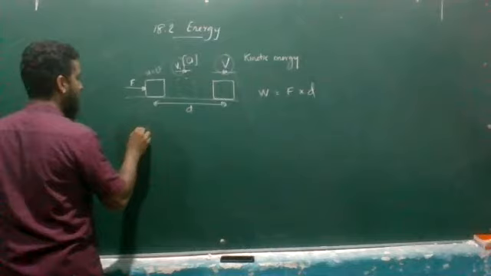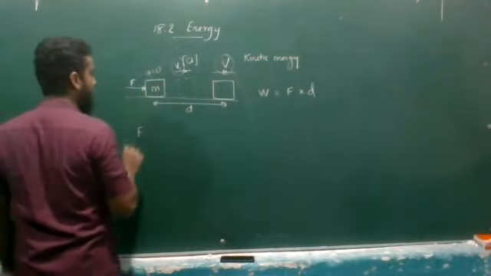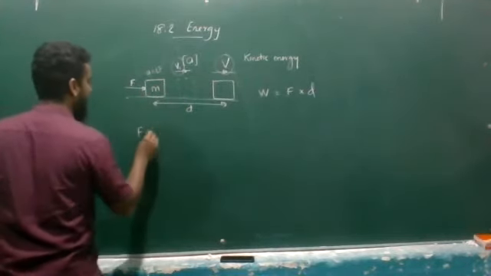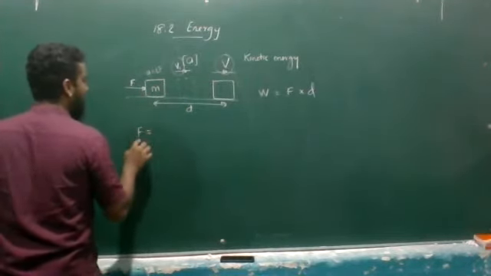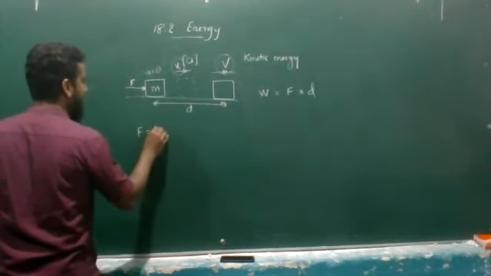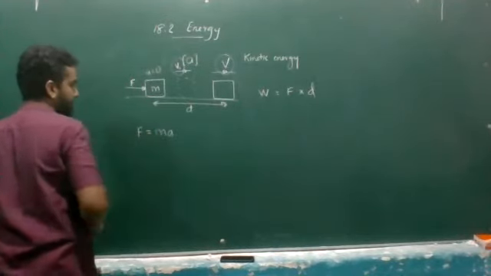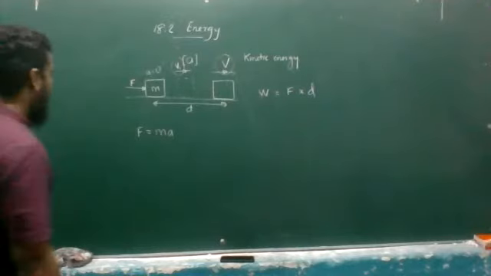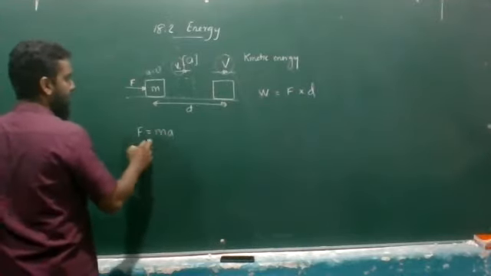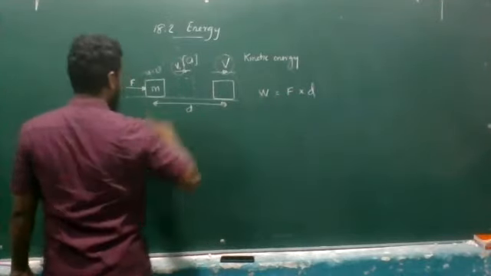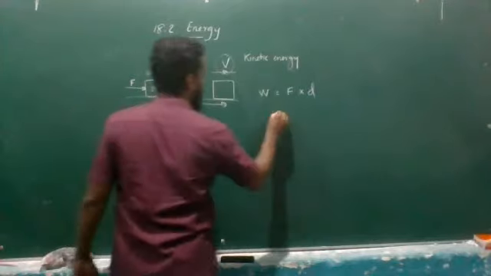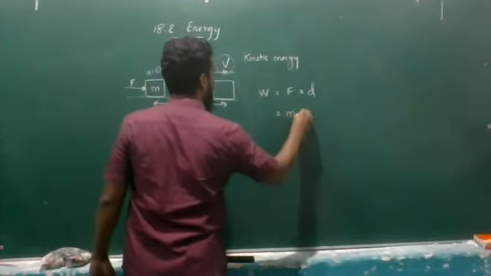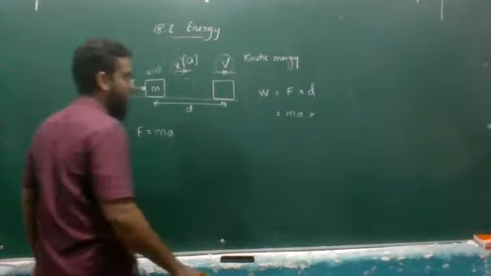For the force, I can say if the mass of the object is m and the acceleration is a, then the unbalanced force acting here is going to be m into a, mass into acceleration. Therefore, instead of this F, the force, I can substitute mass into acceleration. Keep this in your mind.